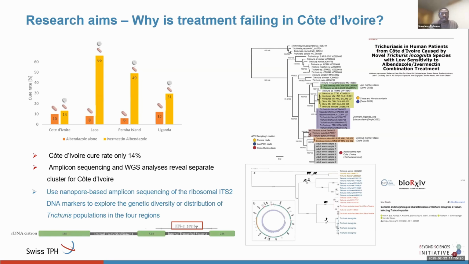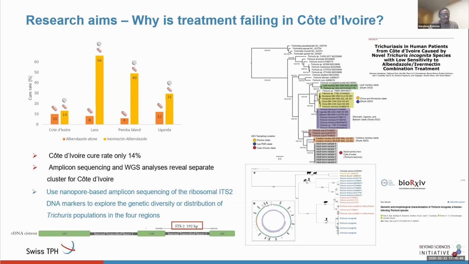Then we used a nanopore-based amplicon sequencing of the ribosomal ITS2 DNA marker to explore the genetic diversity of those drugs' targets. In context, there has not been a clear reason for reduced efficacy of those drugs anywhere across the globe. But four reasons could account for reduced efficacy of drugs, and one of them is parasite resistance.